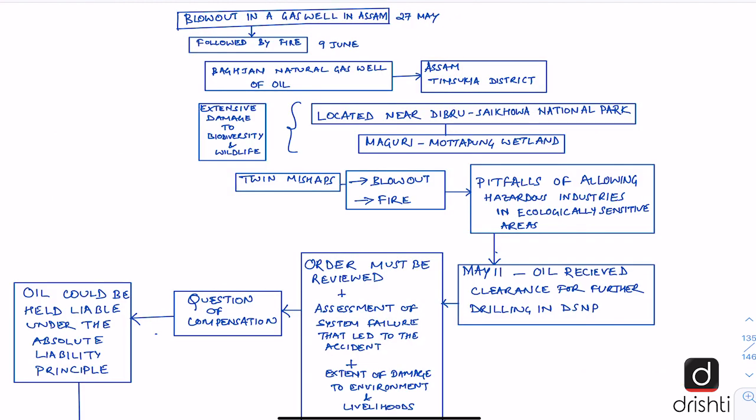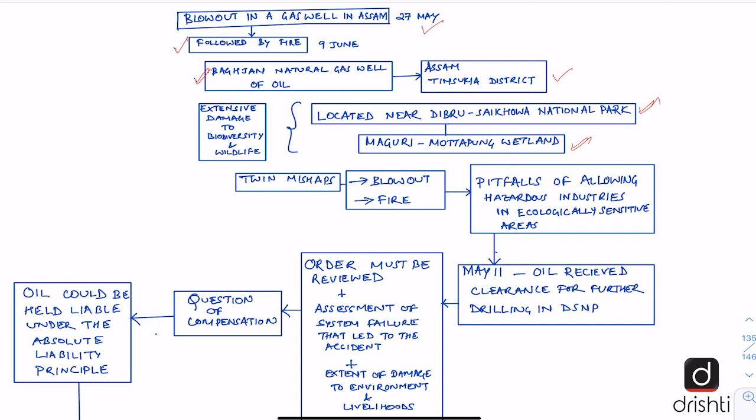So the editorial talks about this blowout in a gas well in Assam, which happened on 27th of May. And for 13 days, the blowout could not be stopped. And on 9th of June, the well also caught fire. So the incident got even bigger. And the name of this natural gas well is Bagjan, and it is located in Tinsukia district of Assam. And another important fact from prelims point of view is that it is located near the Dibru-Saikhowa National Park, and an important wetland is also nearby, which is Maguri Motapong wetland.